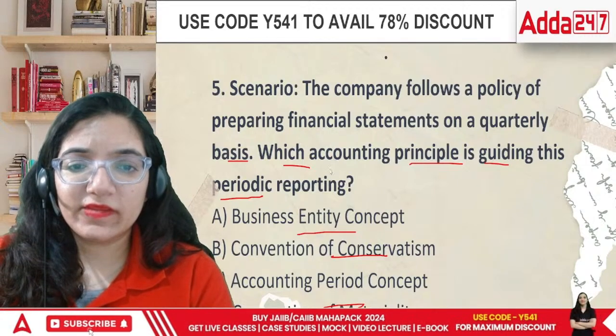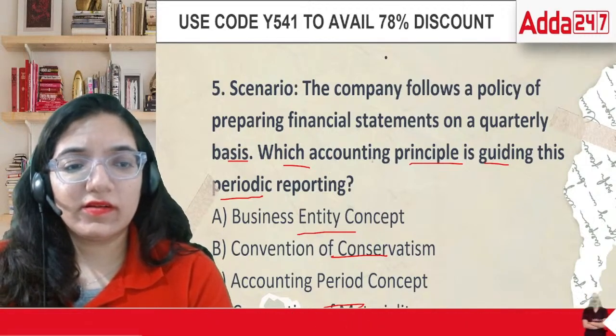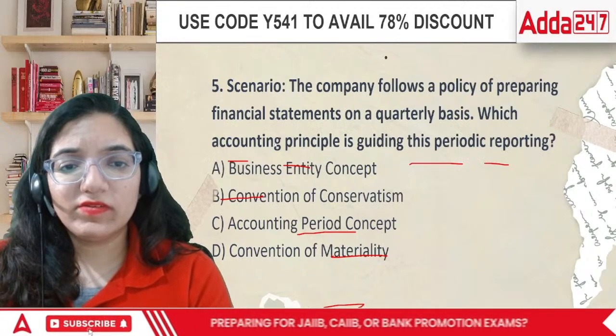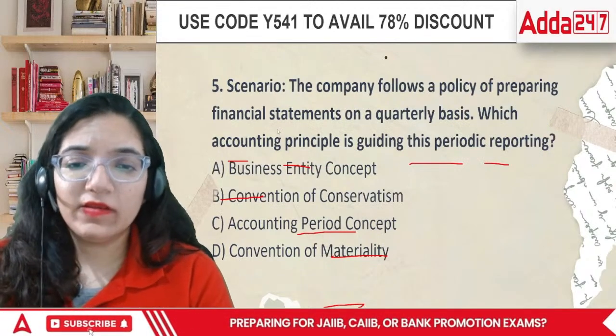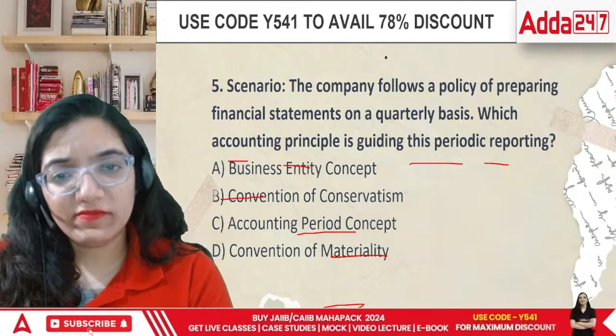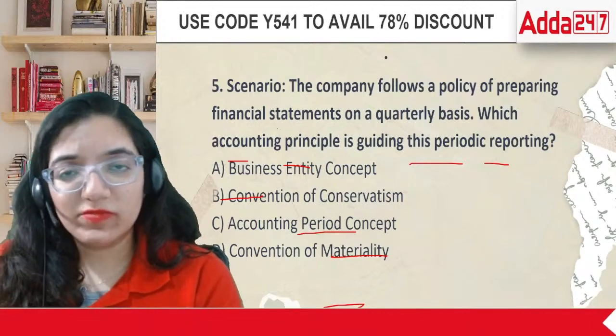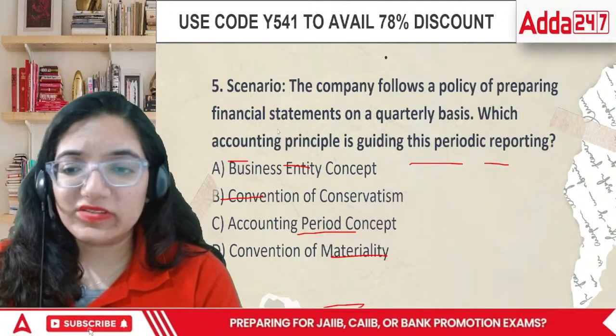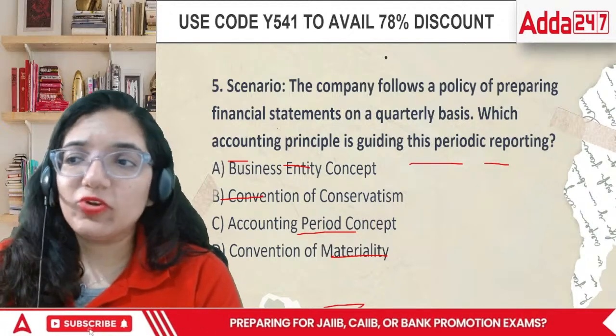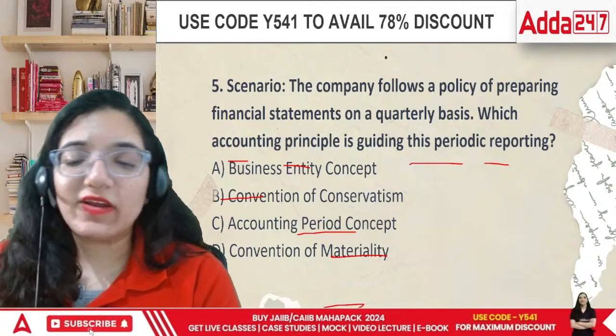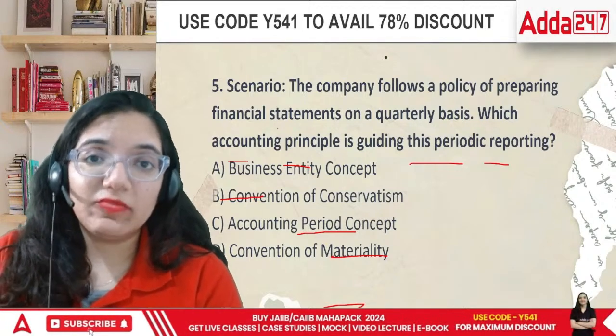Just correct it a bit for you. Visible now? The answer in this case is, when we are talking about the quarterly basis, this is what banks do. This is what many of the businesses do. This is very normal. You prepare quarterly statements and then you give the final as well. RBI asks for it, SEBI asks for it, right? So in this case, the correct answer is accounting period concept. Based upon that 1 year, you divide it into different quarters.